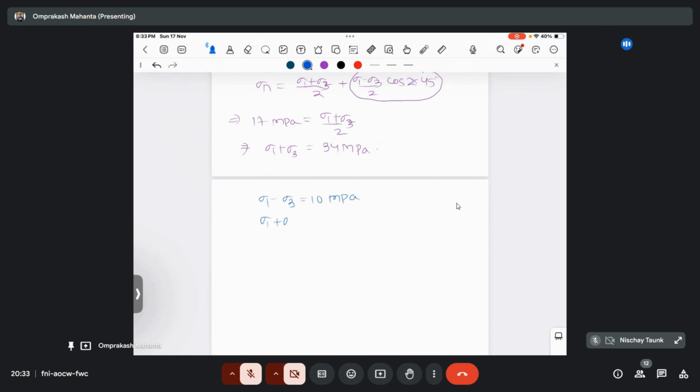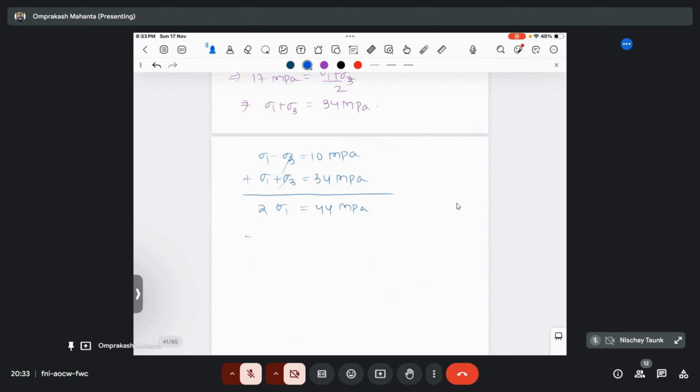Sigma 1 minus sigma 3 equals 10 and sigma 1 plus sigma 3 equals 34. So how to do this one? If I add them, the sigma 3 terms will cancel out. So 2 sigma 1 will become 44 MPa, right? So sigma 1 will become 22 MPa.